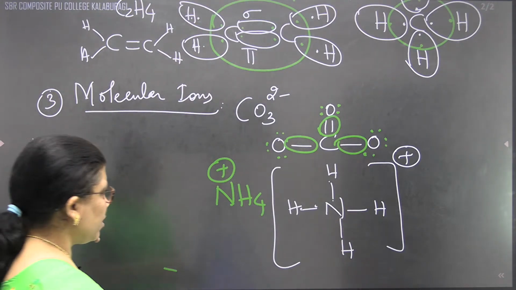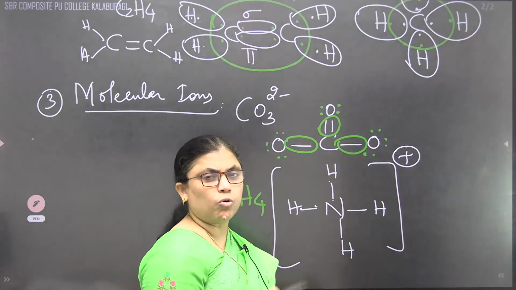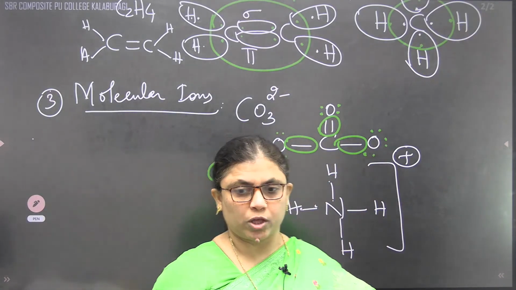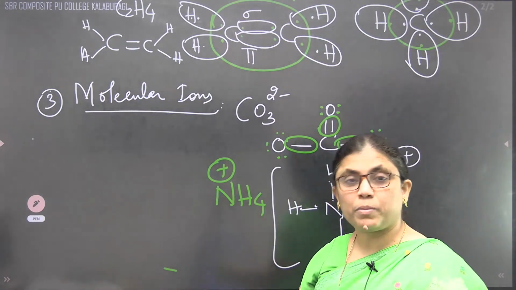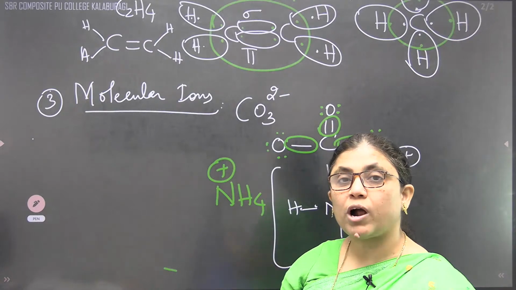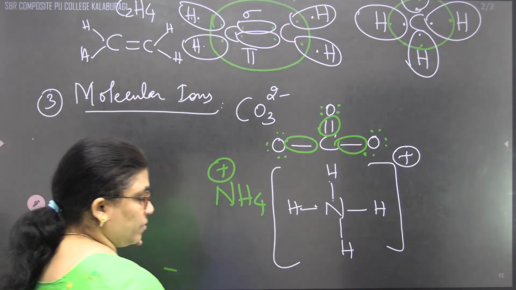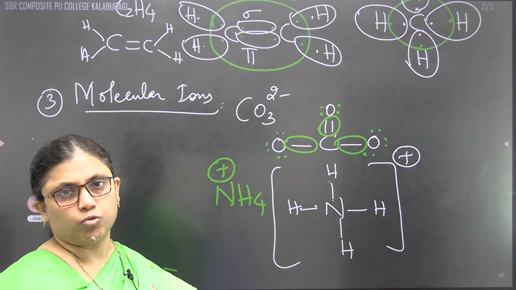Now the question arises: have you observed that everywhere I'm writing just a round only for 8? It means we can make the conclusion that 8 electrons must be present in a molecule to attain stability. 8 electrons must be present in a molecule to attain stability. Okay, to attain what, children? To attain stability. Now let us see that all the molecules cannot obey the octet rule.